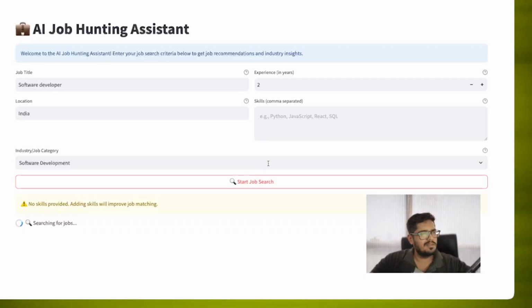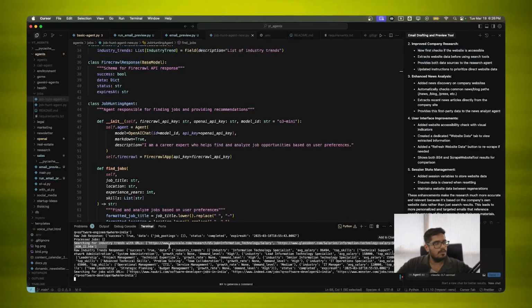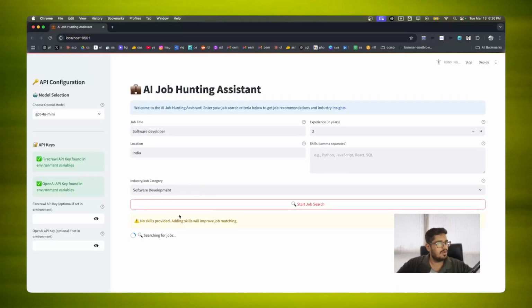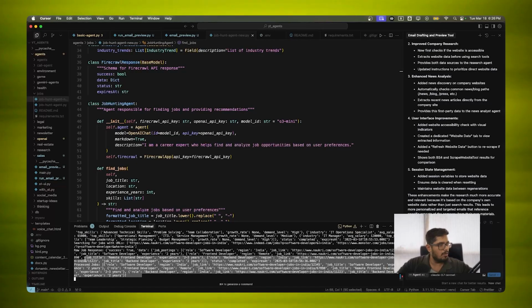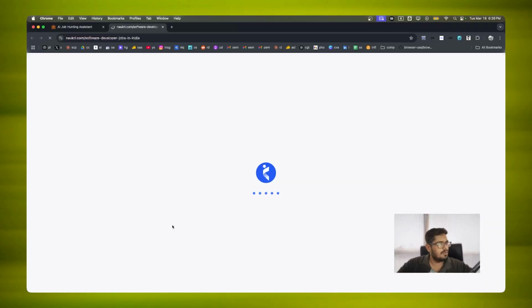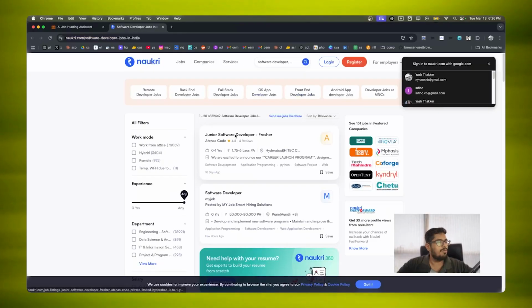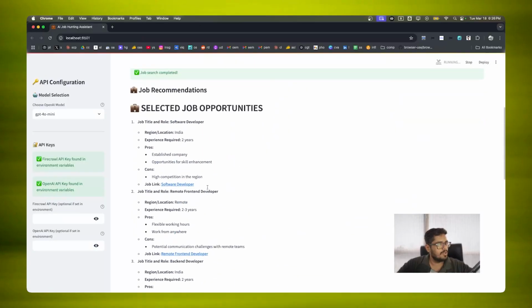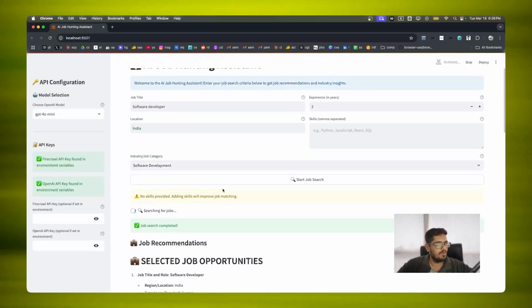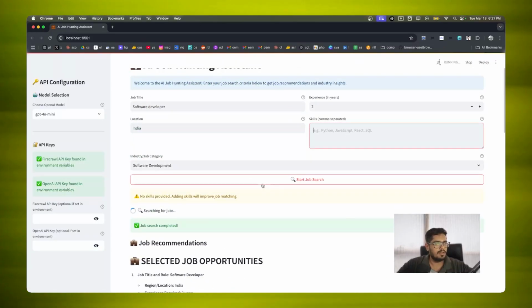Sometimes when you put in skills, maybe the jobs are not available for that specific skill set and nothing shows up. So this time we're turning that off to see if we can find something. It looks like it is going through some websites now, because initially, if you look at the output here, nothing really returned. Now I think it found a few jobs. It also has the link to the whole page, not the specific job, but the page. And there you go. It was able to find some jobs for software development. If you don't have filters, it will find the jobs for you.